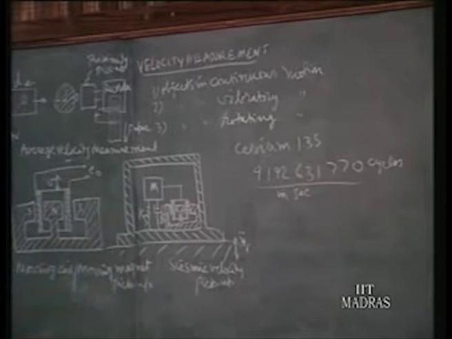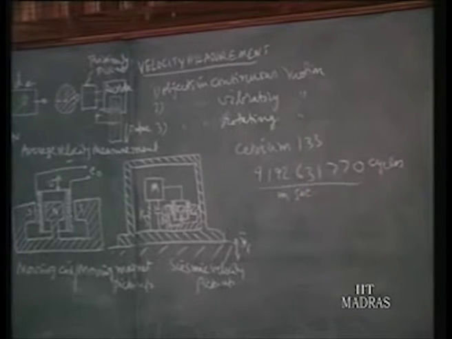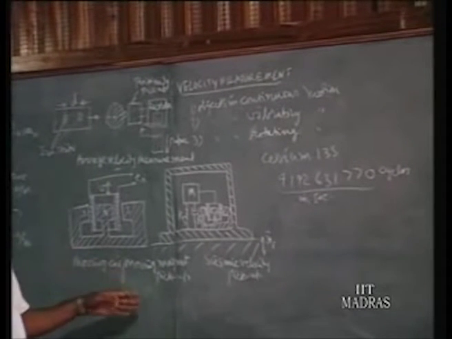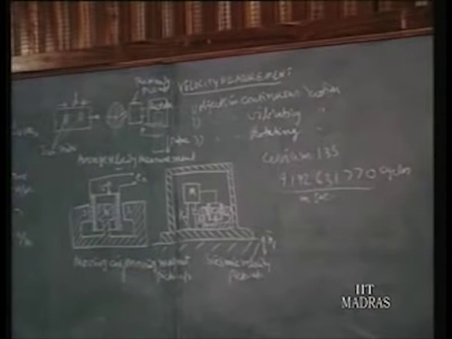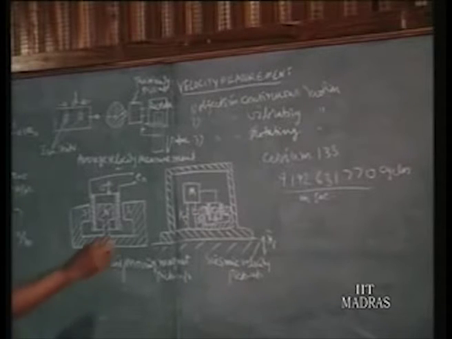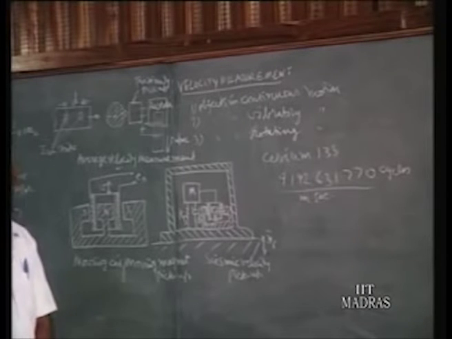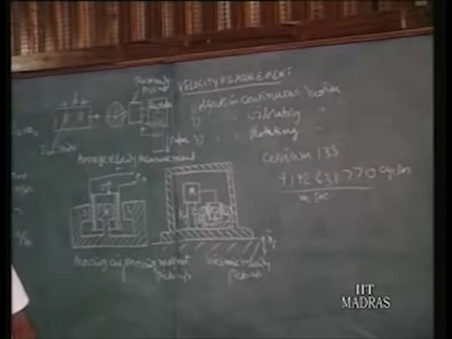Now time we can measure in terms of seconds. Second is the unit. Later on we have multiples of second, minutes and hours, for longer durations. So these are the units for velocity measurement. Meter we know, but velocity is measured not only for linear motions but also rotary motions. Velocity there is so many RPM, like that we measure.